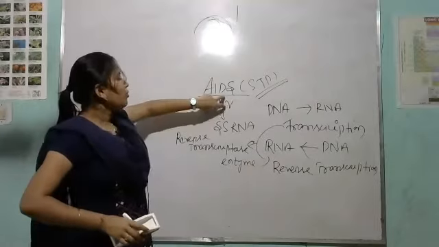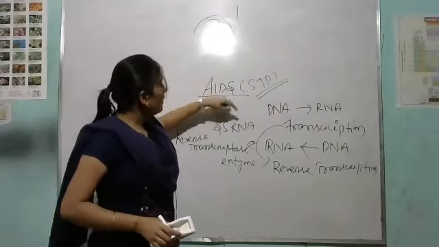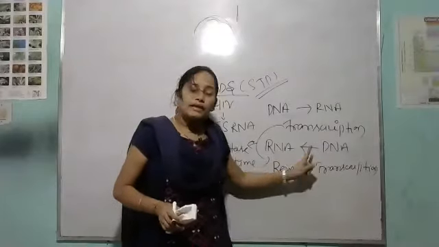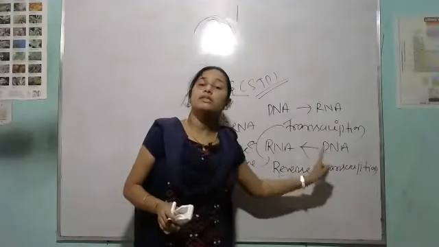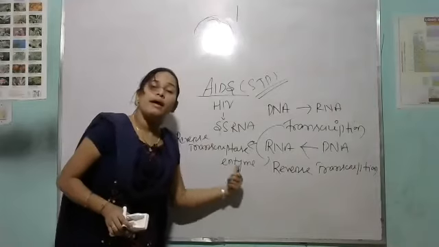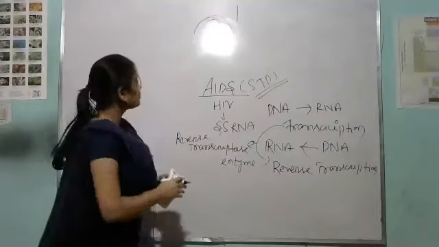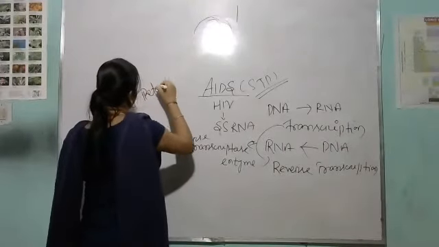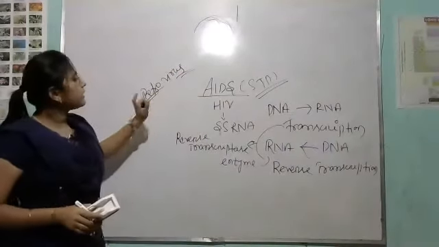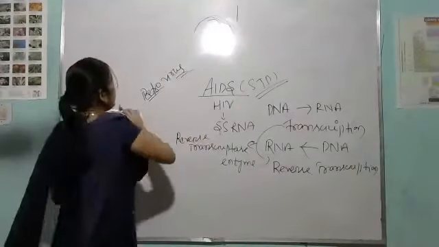Clear? So the HIV virus has single stranded RNA, and here the RNA forms DNA. That's why this process is called what? Reverse transcription process. And the enzyme is called reverse transcriptase enzyme. And the virus that has single stranded RNA is called a retrovirus. Sir said what is a retrovirus? That virus that has single stranded RNA is called what? Retrovirus.